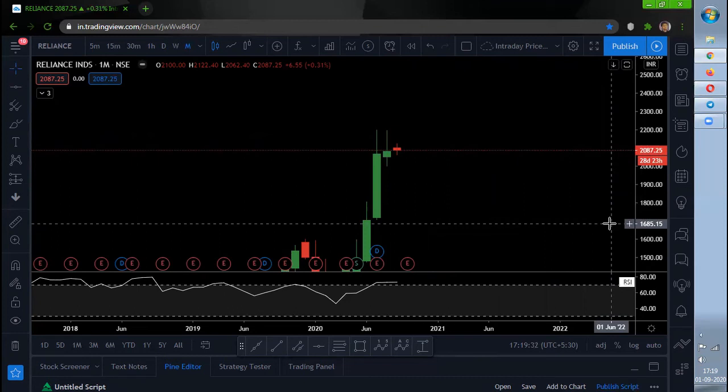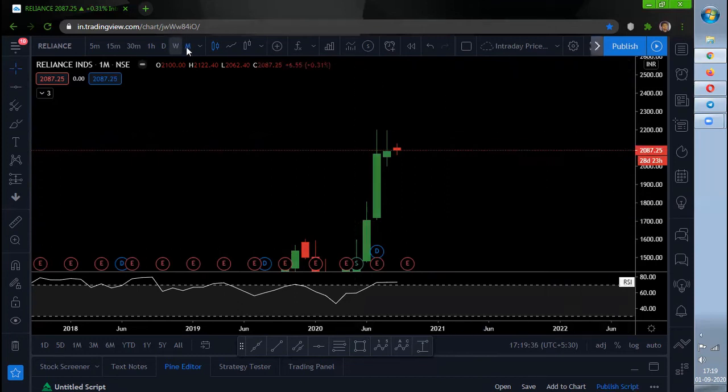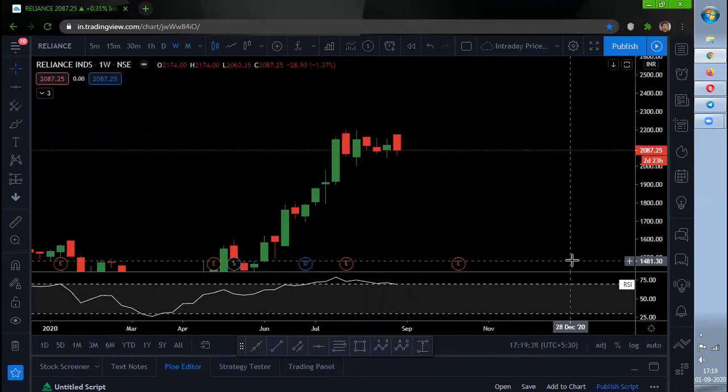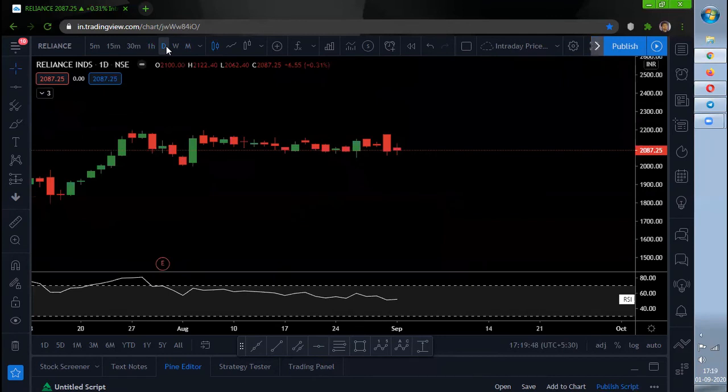As per weekly analysis, 6 weeks of continuous consolidation and a tight narrow range is seen. So we can expect a move on any side anytime in Reliance. And as per daily, Reliance is taking support at the trend line. If the horizontal support, which is around the 2000 to 1990 zone, is going to get broken, then we can see some downside move also. So Reliance for now is very sideways, neither bearish nor bullish, but the overall trend is bullish.